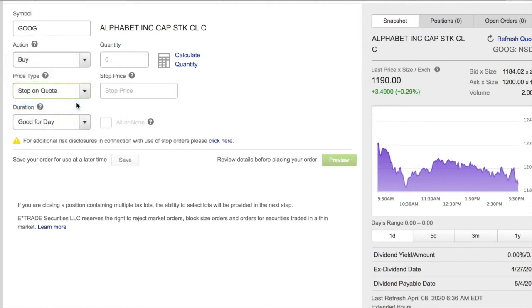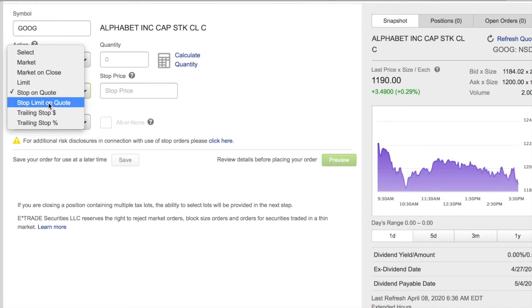Stop on quote. Stop on quote means when the stock hits this price, for prime example, when Google hits $1,000, turn my order into a market order. So if Google hits $1,000, turn my order into the best price possible. Get me in at the best price.